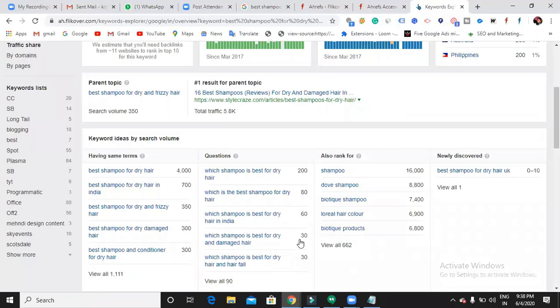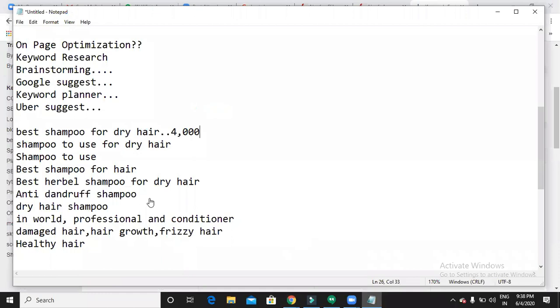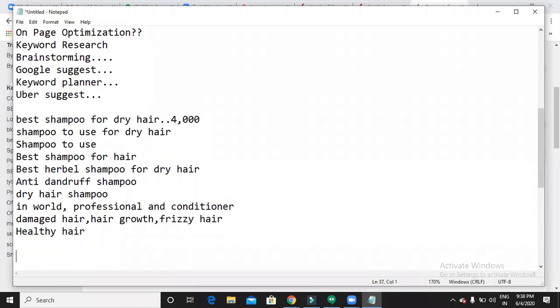Now I have found the relevant keyword for my website, the keyword for which I have to come on top. What do I have to do with this keyword now? Finding a keyword is done. Then what you have to do is optimize your website with the keywords. You have to insert these keywords in all the important places which I'm showing you now. Meta title,